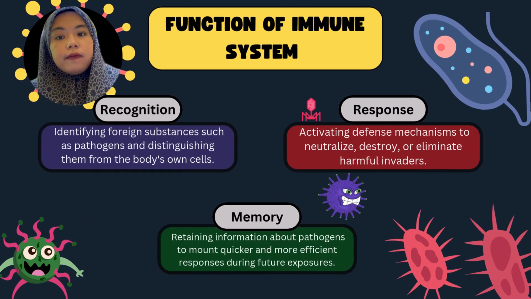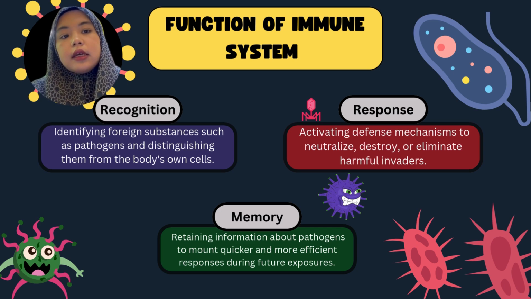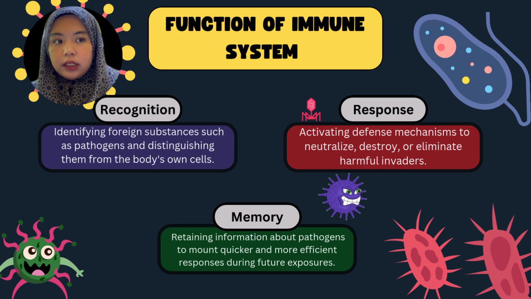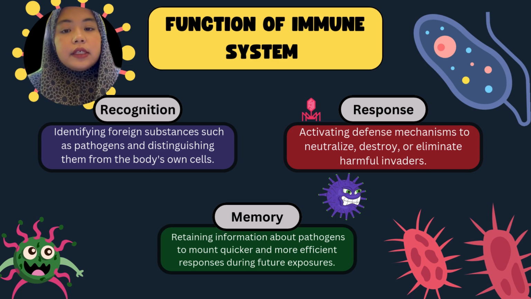Let's learn about the functions of immune cells. There are three. Firstly is recognition. Recognition is when the immune system identifies foreign bodies such as pathogens, bacteria, viruses, or fungi and distinguishes them from the body's own cells. This process involves molecular recognition, where receptor proteins on immune cells bind to specific molecules or structures unique to the pathogen.